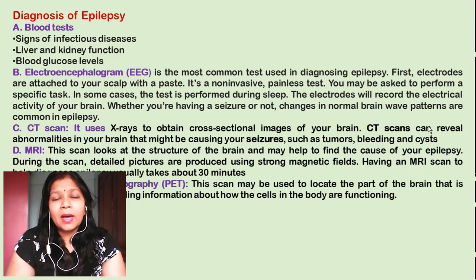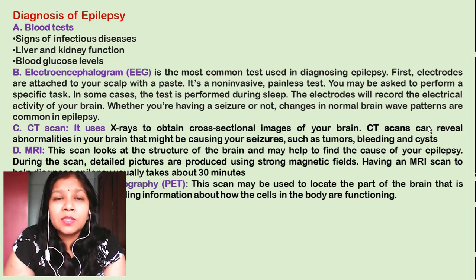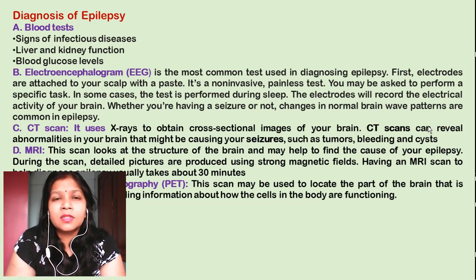In case of MRI, we are using some magnetic field to detect or scan the total body, and this MRI will be giving you the results within 30 minutes. This will be scanning your whole body, let it be brain or the spinal cord, and it will detect the main cause of the epilepsy. That means it can detect the formation of the tumors or any blockage of the nerves, etc.